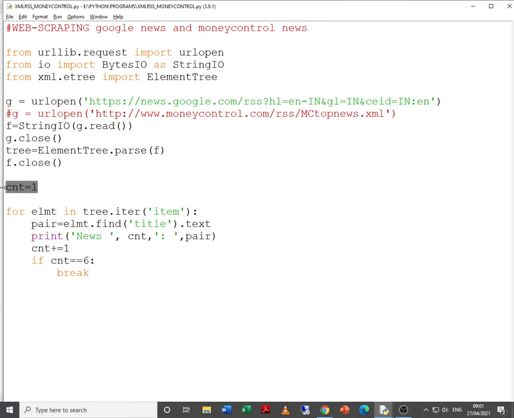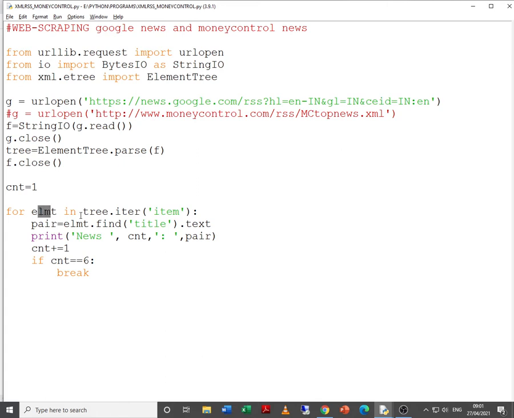If you want to extract all the headlines, this is not required. We are going to use the iter method. Previously it was the getiterator method, which is deprecated in the new versions, but if you are still using an older version of Python, then you can use getiterator.